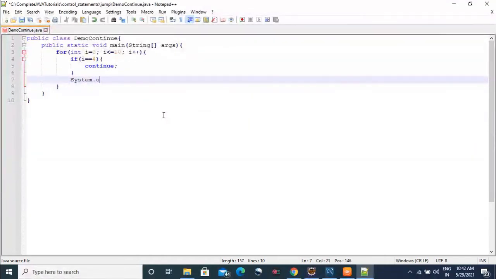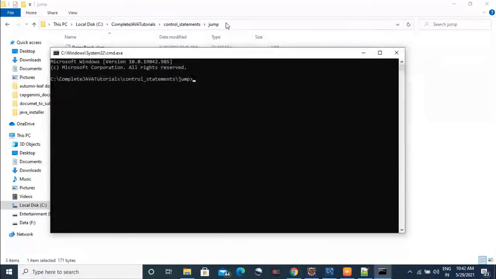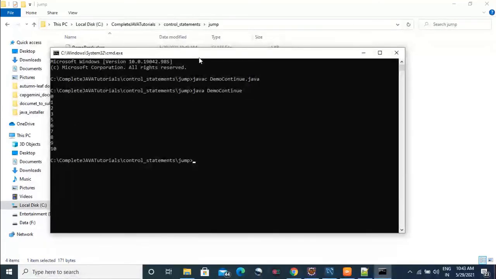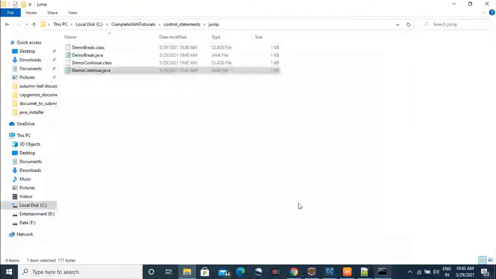So see here, if i equal to 4, then it will continue. Continue means it will skip that 4, it will not print that 4, and it will print from 0 to 10 except the 4. Now we will see the proof of that. First we will compile it, javac and our file name, DemoContinue.java. It has compiled successfully. Now we will see the result. See here, it is not printing 4: 0, 1, 2, 3, but not 4, then 5, 6, 7, 8, 9, 10.